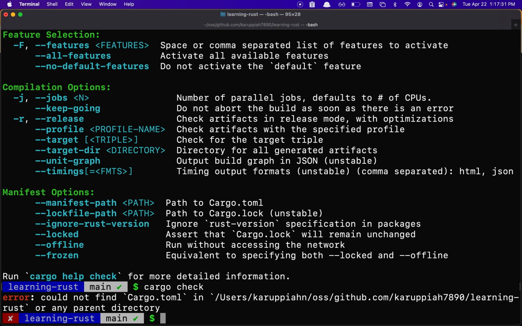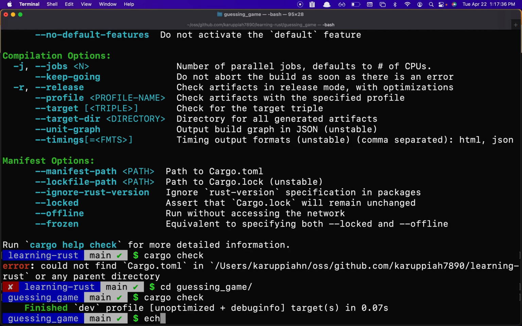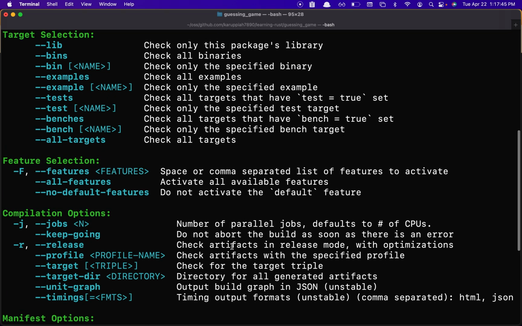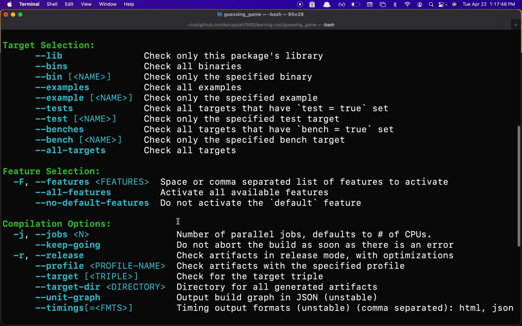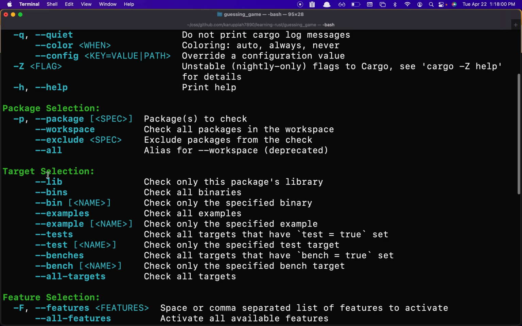Could not find cargo.toml. Oh, that's because I'm inside this. So I'm going to go inside this. Cargo check. So it's great, all good. So that's why it didn't show any errors. If there's an error, it will show this. And do not abort the build as soon as there's an error. Okay, cool. So there are some interesting stuff here. Apparently you can set to target the package's library, check all binaries, a specified binary, check all examples, check only the specified example, check all targets that have test equal to true and whatnot, right?